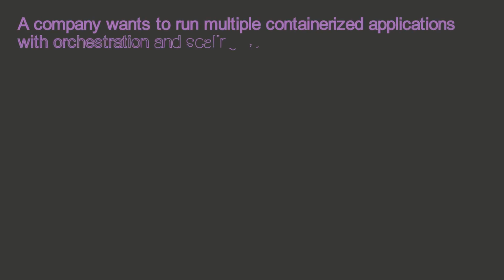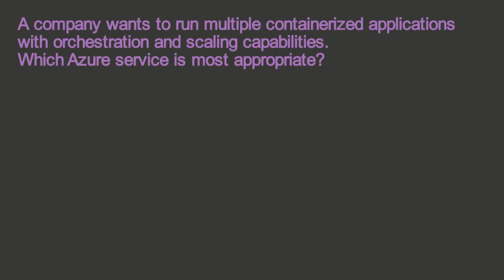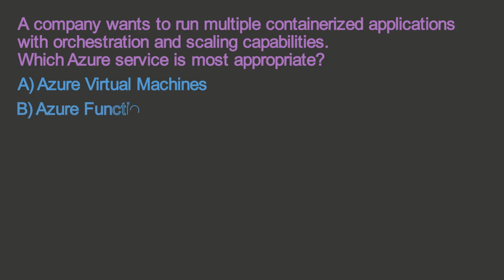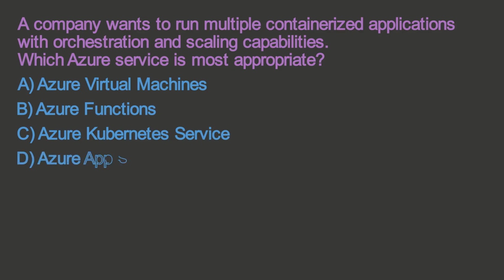A company wants to run multiple containerized applications with orchestration and scaling capabilities. Which Azure service is most appropriate? A. Azure Virtual Machines. B. Azure Functions. C. Azure Kubernetes Service. D. Azure App Service.